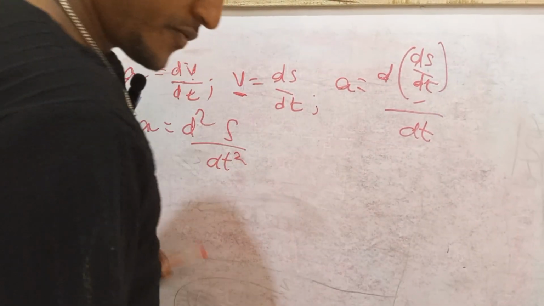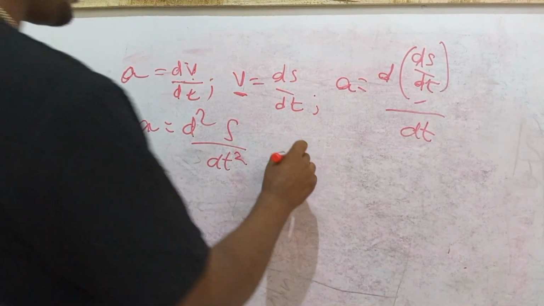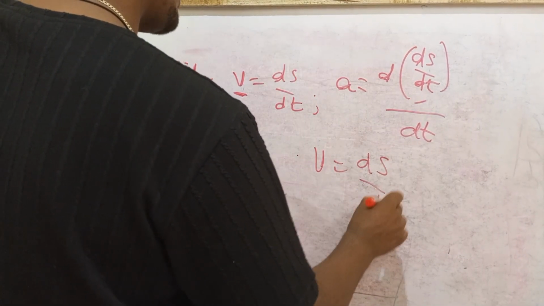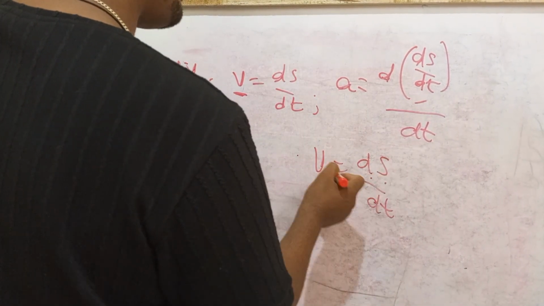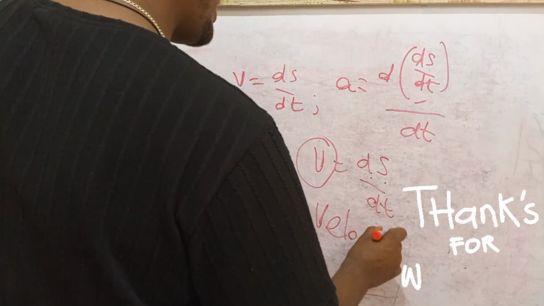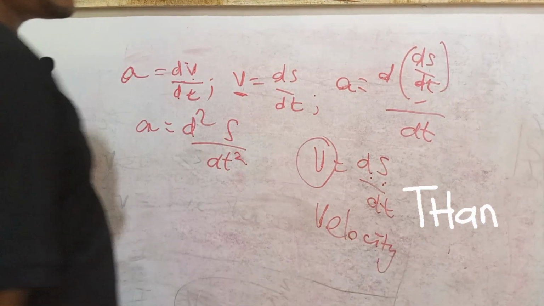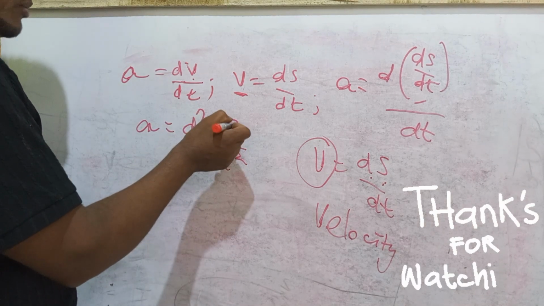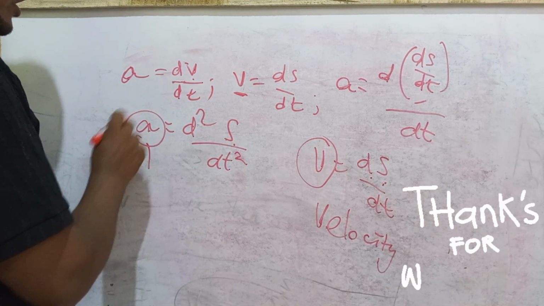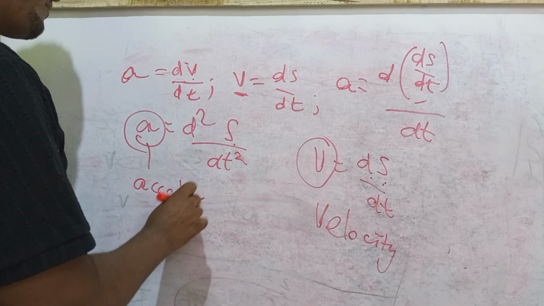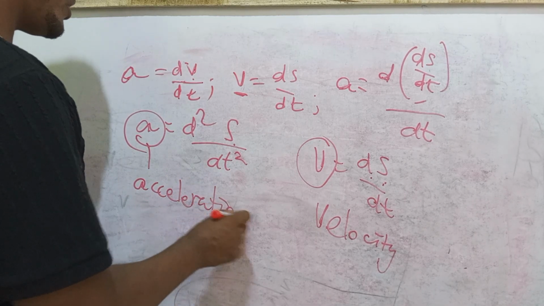Velocity is equal to ds by dt, as we have seen. This is the first differential of s, and it became velocity. When it comes here, the second differential of s becomes acceleration. This is the concept. Acceleration is the rate of change of displacement.